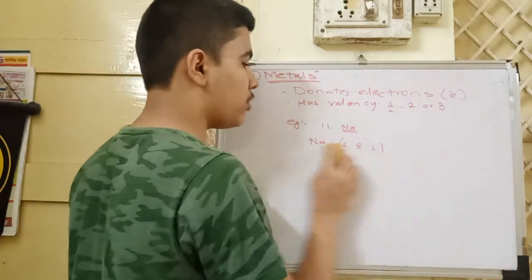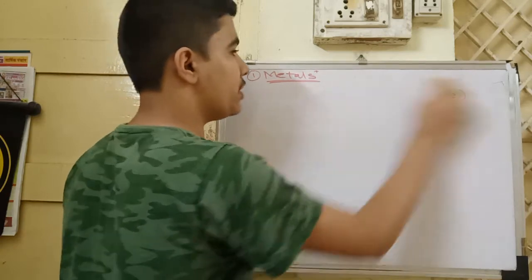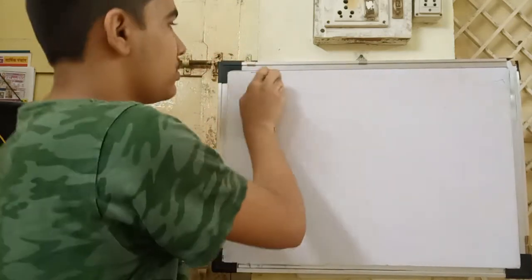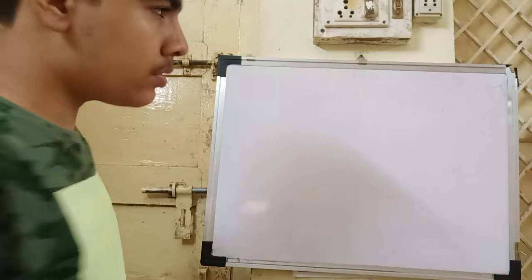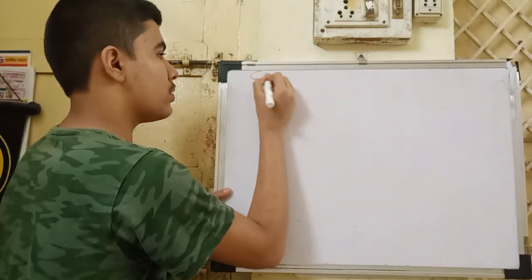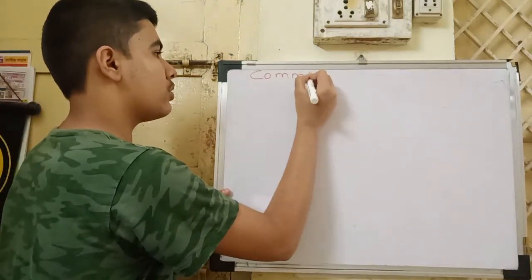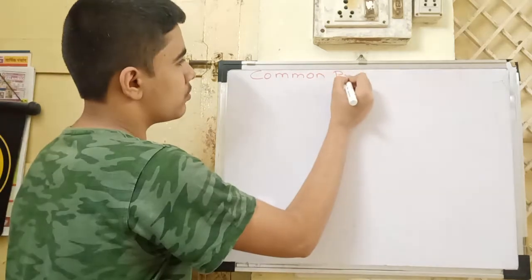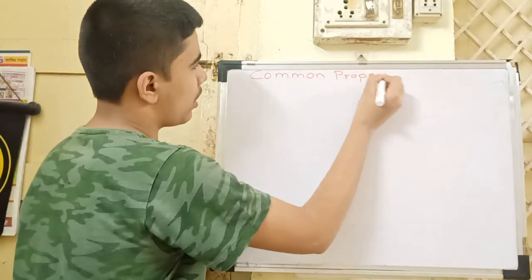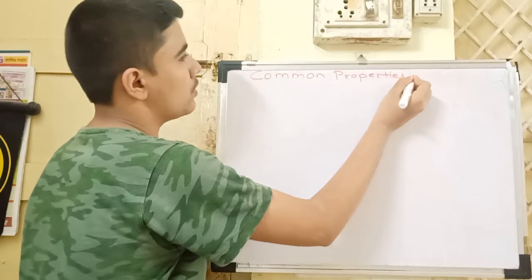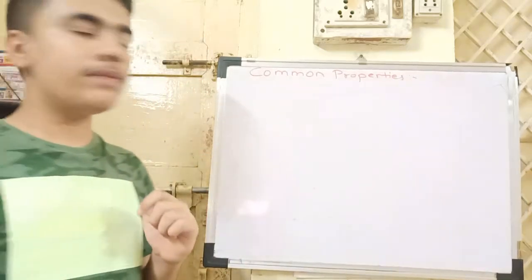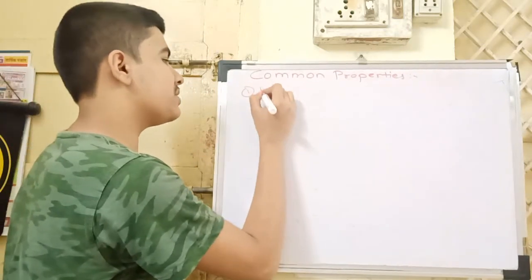Now we are going to learn about some common properties of metals. The first common property is physical state.